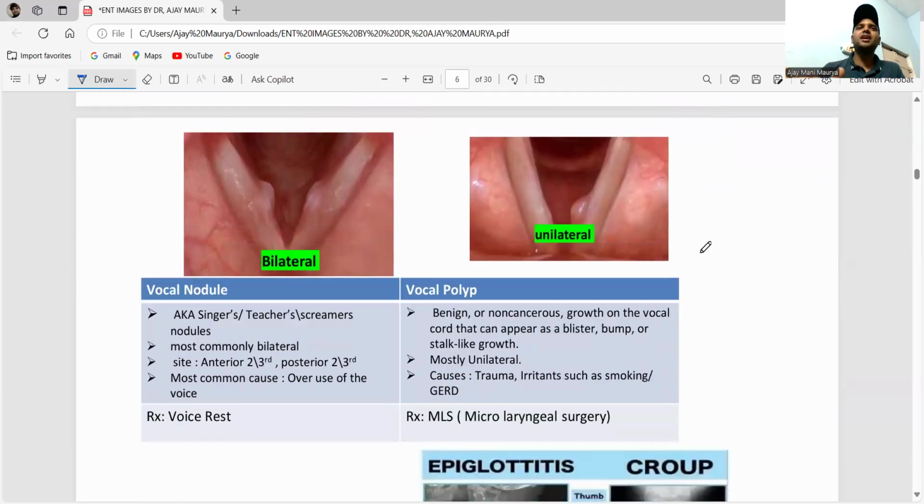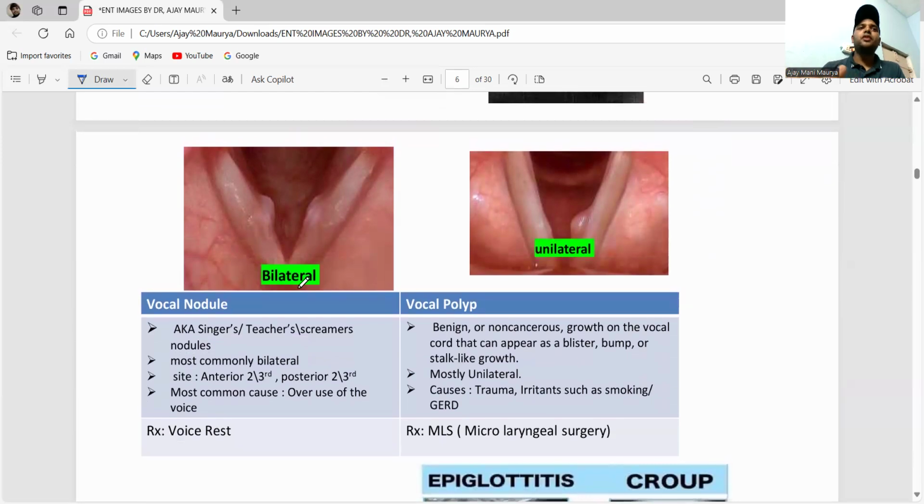And also, please see here, I think everyone knows this one, the vocal nodule and vocal polyp. Vocal nodule is double, polyp is single. Okay? Nodule means swelling, bumps on both sides. But here it is only single. Vocal nodule is also called singer's, teacher's or screamer's nodule. It is mostly bilateral.